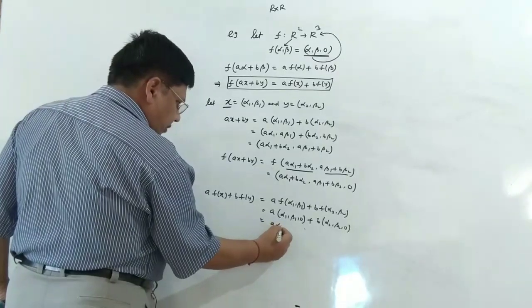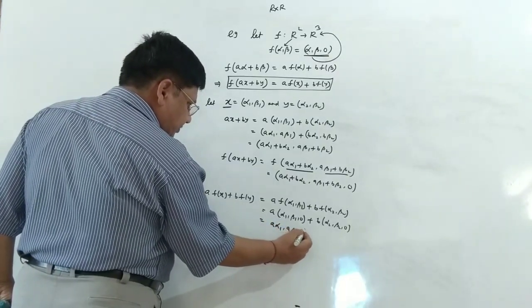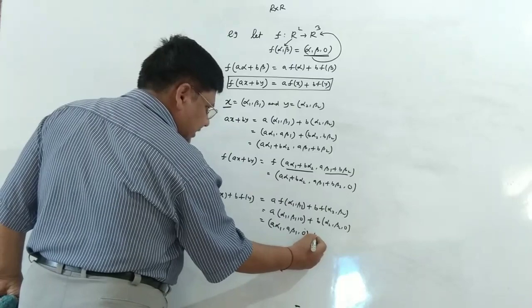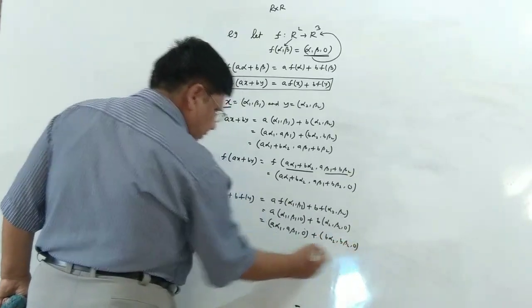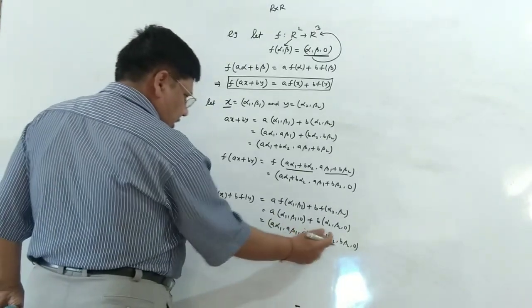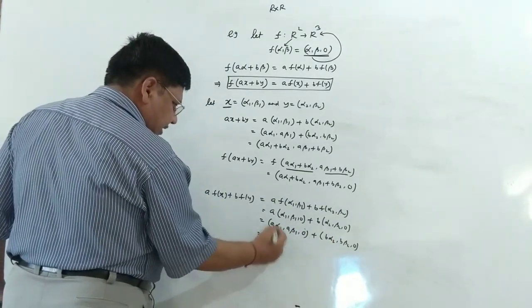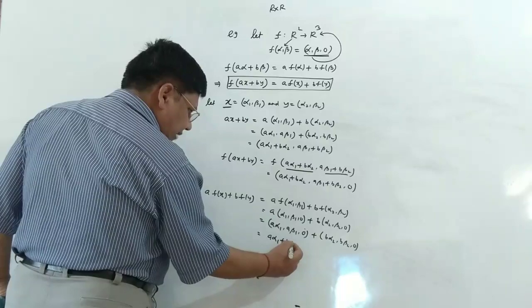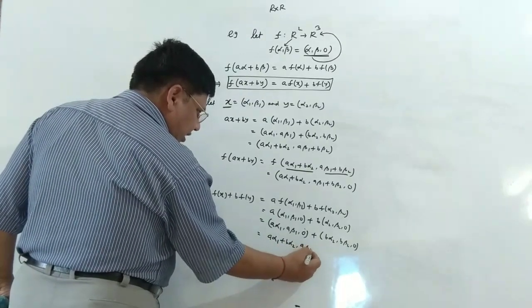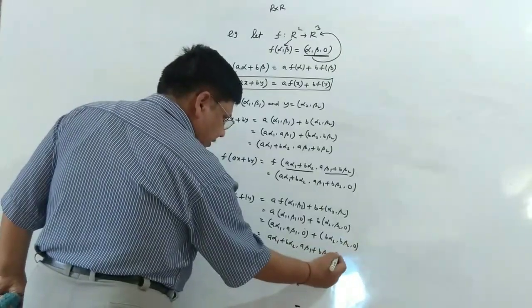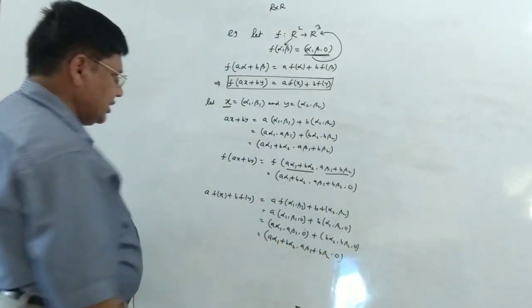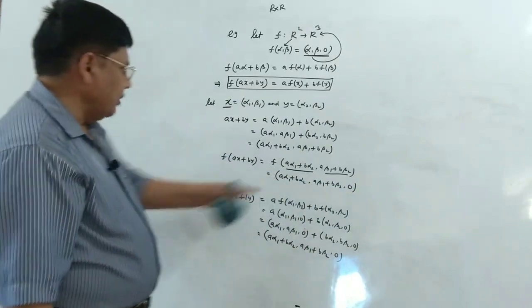By the homogeneity property, you could write like this: (b alpha 2, b beta 2, 0). Now, adding coordinate wise, it is (a alpha 1 plus b alpha 2, a beta 1 plus b beta 2, and 0 plus 0 is always 0). So this is precisely the same thing I have seen here.